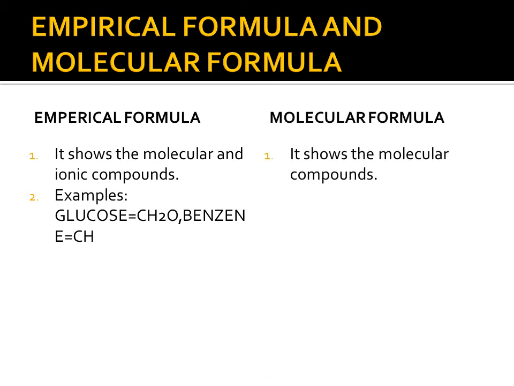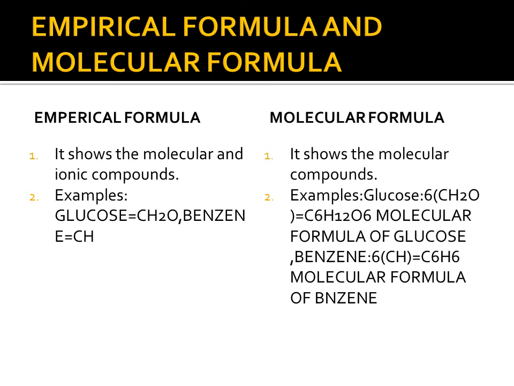The molecular formula shows the molecular compound only. Example, glucose. The empirical formula, the simple formula, is CH2O. The actual molecular formula of glucose is C6H12O6, which means the empirical formula is multiplied by the number n, that is 6.